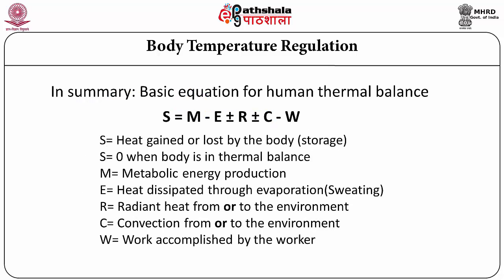Finally, in summary, I'll explain to you the basic equation of how thermal balance takes place. Here I am expressing M for metabolic energy production, E for heat dissipated through evaporation or sweating, the radiative heat exchange from or to the environment, the convective heat exchange from or to the environment, and the work performed by the worker. So if you look at this, the metabolic energy is always positive, evaporation is negative, radiation and convection can be positive or negative, and work will always be deducted from the total.